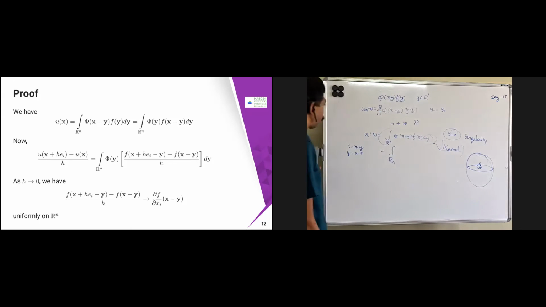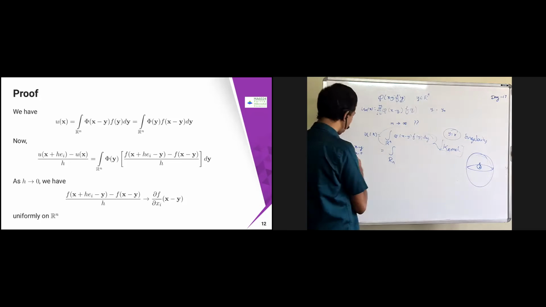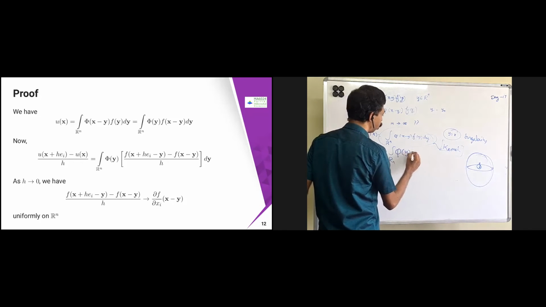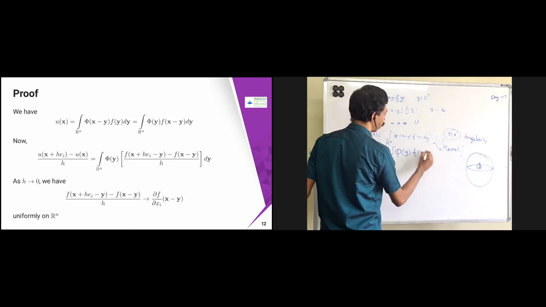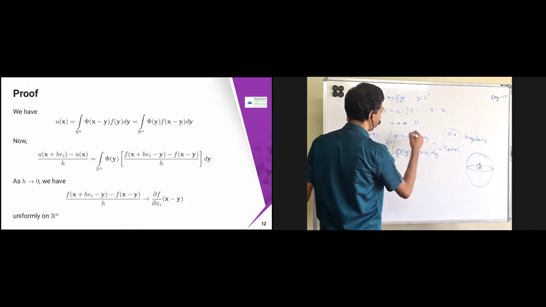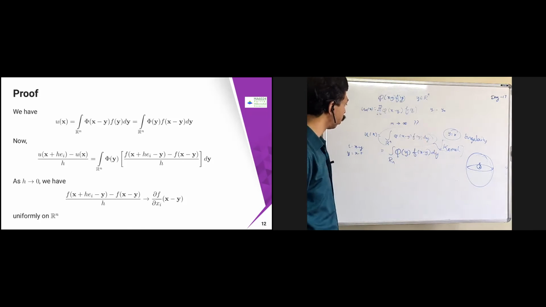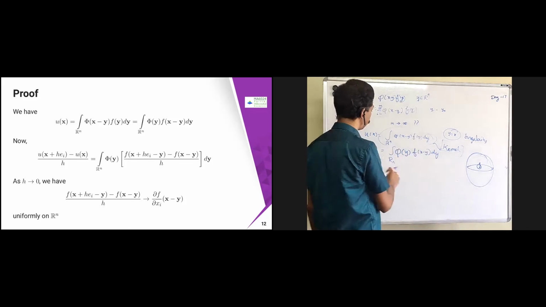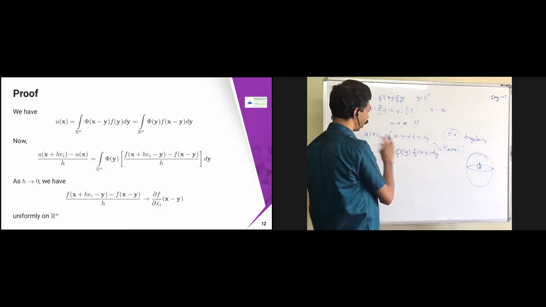So I'm going to substitute this again. What I'm going to get here is Π of y into f of x minus y dy. These two are the same, so I can just interchange the variable, y equal to x minus t. This is the integral over R^n, and even if a minus sign comes, you can accommodate it over here.